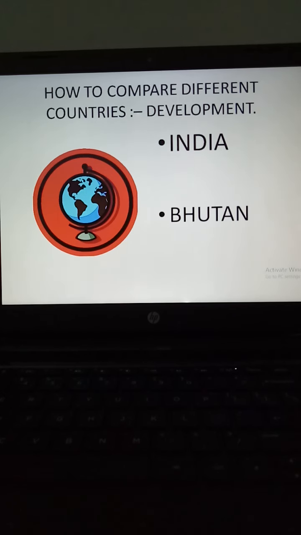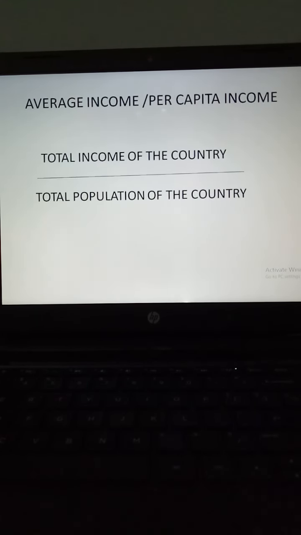So we cannot compare the countries on the basis of total income, as no two countries are the same in their size and population. So how to compare the different countries' development? For this, we have to take out the average income, which is called the per capita income. When we calculate average income or per capita income, it becomes easier.